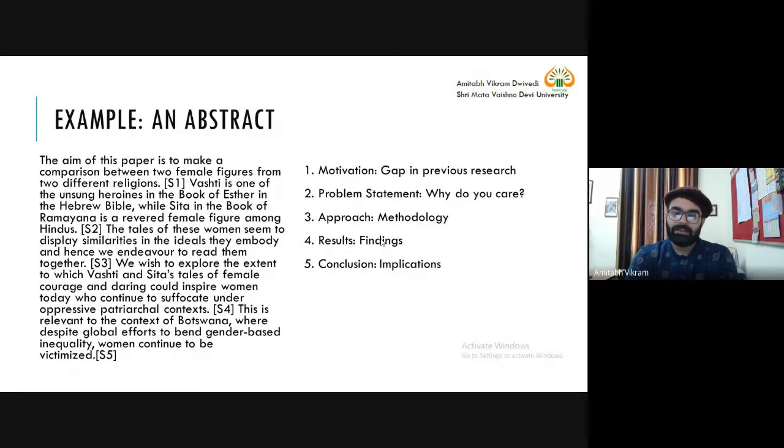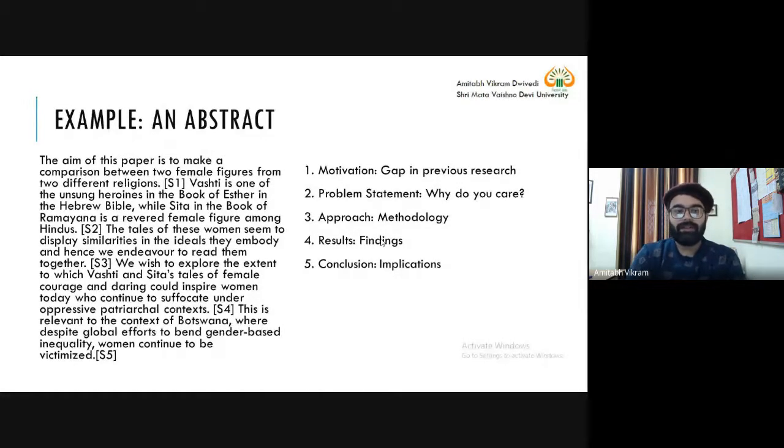These are the steps and headings of writing an abstract, written in a sequence starting from motivation, problem statement, approach, results, and conclusion. So we need to follow these headings.